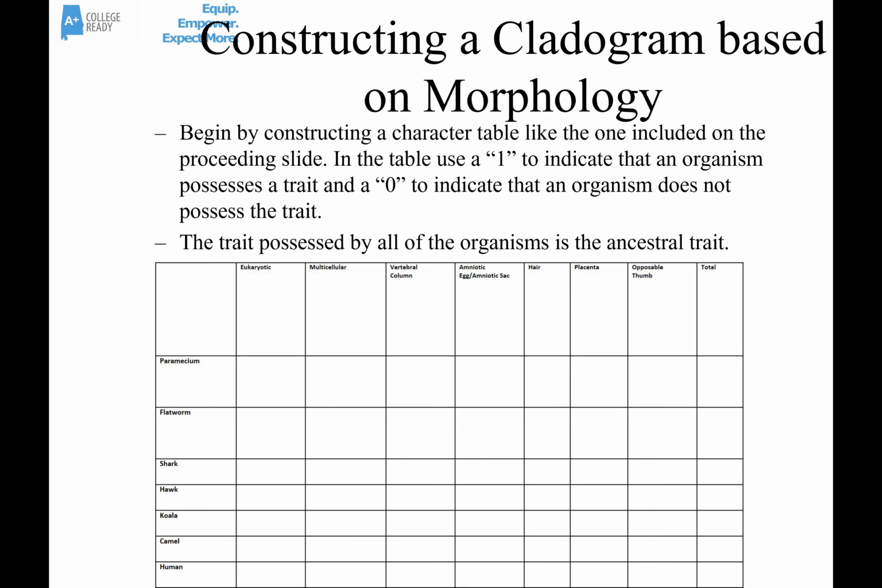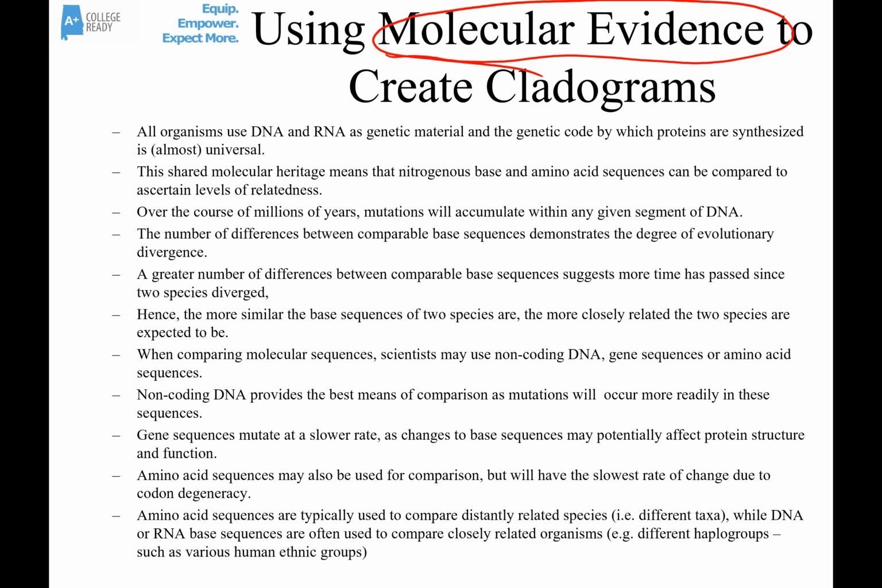Now, the first cladograms were drawn based on morphology, based on the presence of shared physical characteristics. And you're going to do an activity later where you use morphology and a table called a character table to construct a cladogram based on morphology. But that's more the old way to draw a cladogram. Today, remember that our taxonomic system is based on evolutionary relationships and DNA. So today, most cladograms are built based on DNA comparisons.